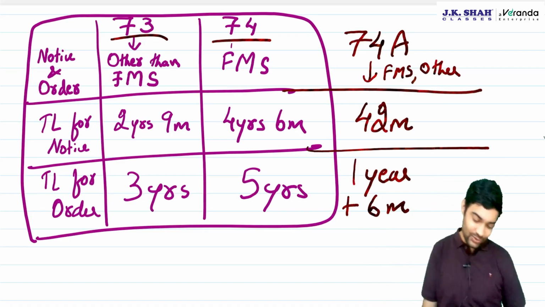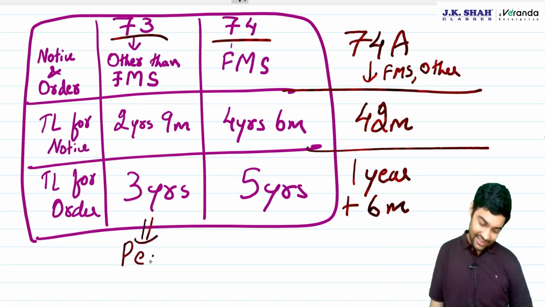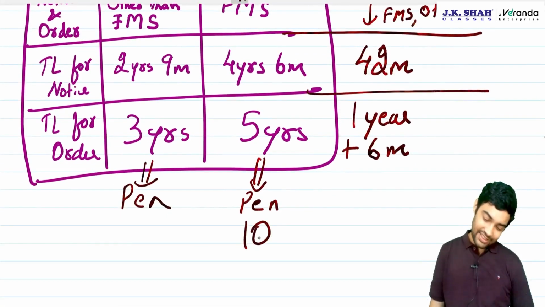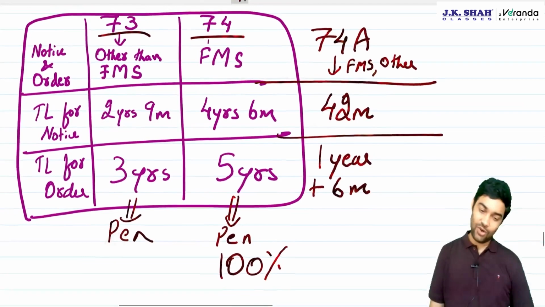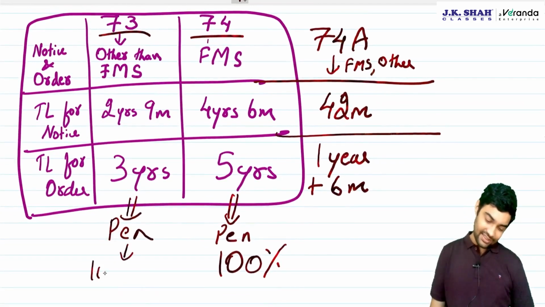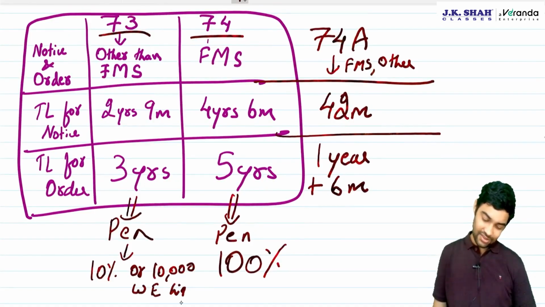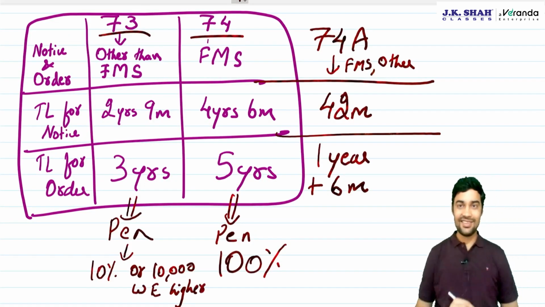Now, there used to be penalty here and penalty here. Here, the maximum penalty was 100% in fraud cases, while in other than fraud cases, it was 10% of tax or 10,000, whichever is higher. You remember? Correct?